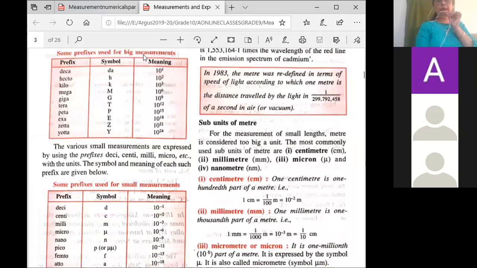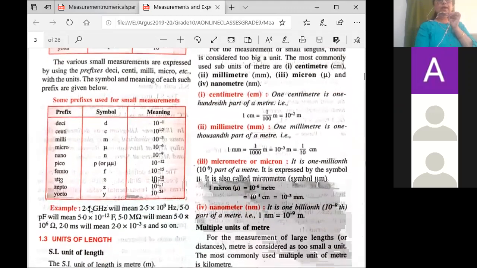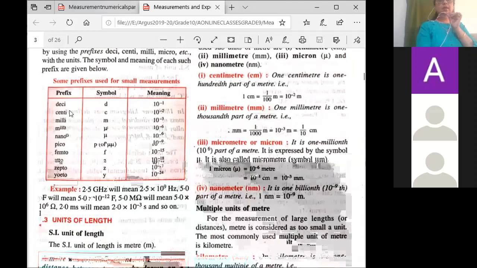Then what about small measurements? These are called multiple units, and these are the sub-multiple units, the smaller units. Now the smaller units, deci. 1 decimeter, how is it related to meter? 10 raised to minus 1 meter. That means 10 decimeter is 1 meter. So 1 decimeter is 10 raised to minus 1 meter.